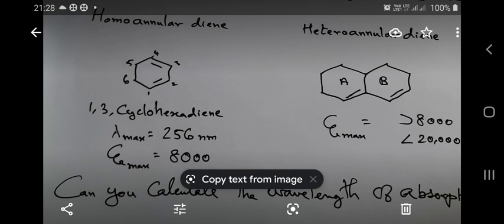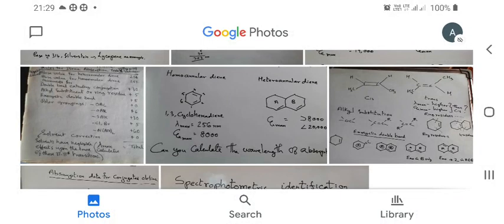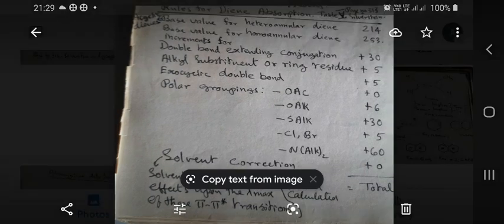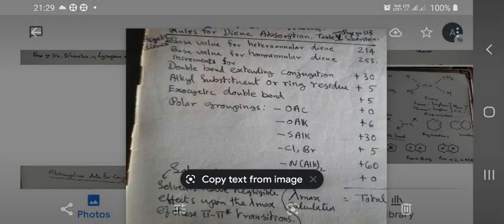This work was done by Woodward and Fieser, and the two of them framed a set of rules based on these observations, and it is given in the form of a tabular column in Silverstein-Bassler. Please refer, and I will show you the tabular column. It is table number 5 in Silverstein-Bassler.